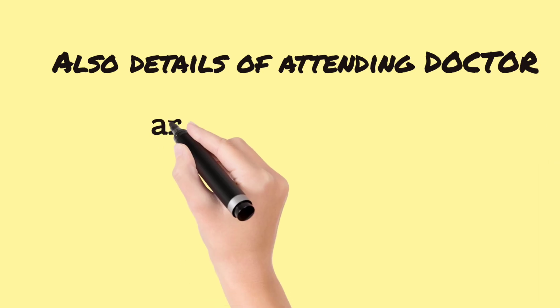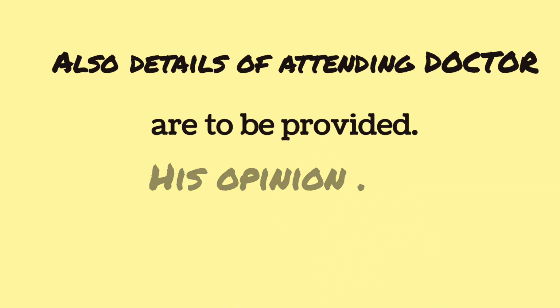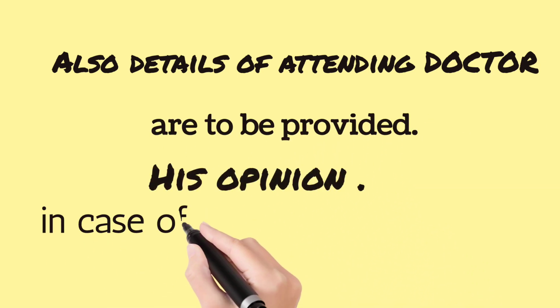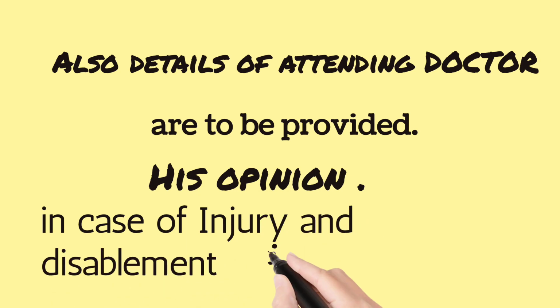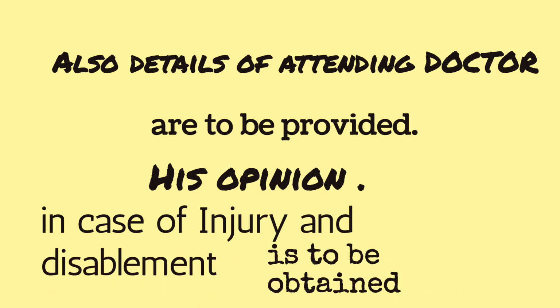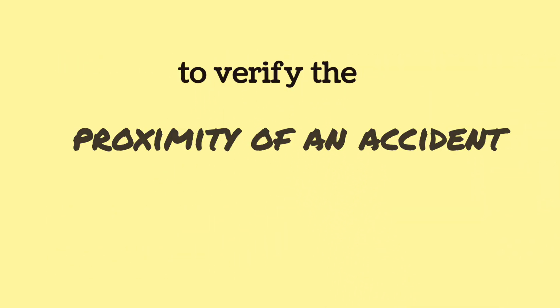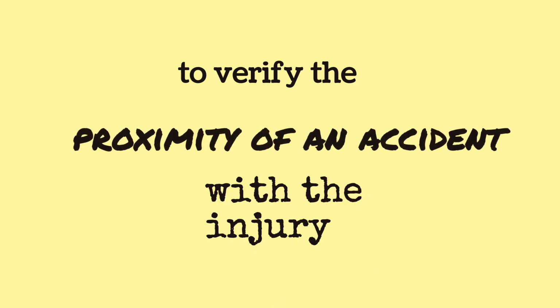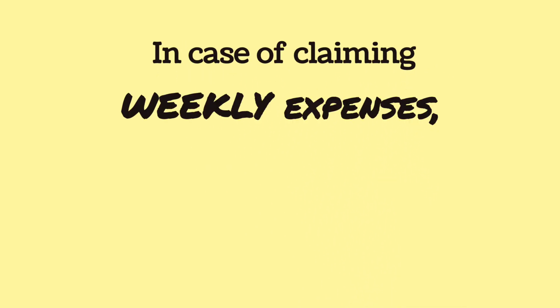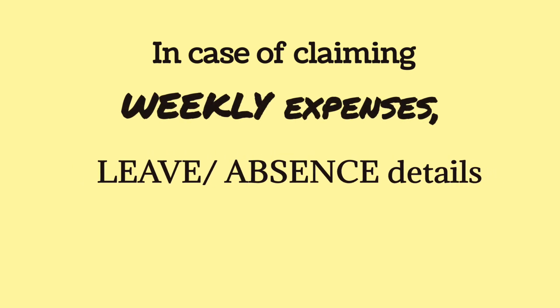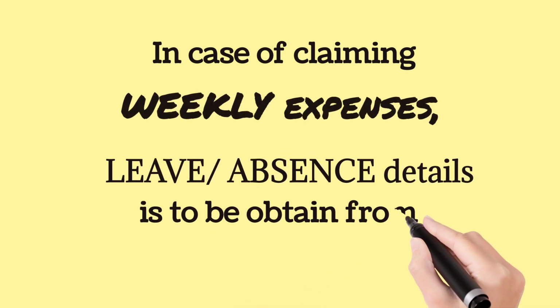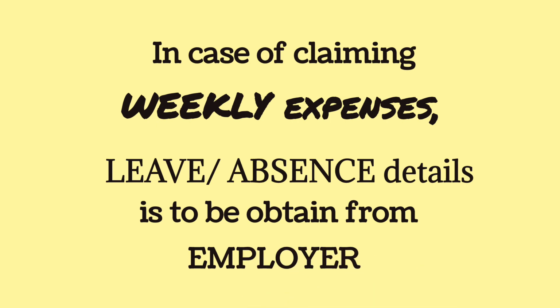Also, details of attending doctors are to be provided. His opinion in case of injury and disablement is to be obtained, to verify the proximity of the accident with the injury. In case of claiming weekly expenses, leave details are to be obtained from the employer.